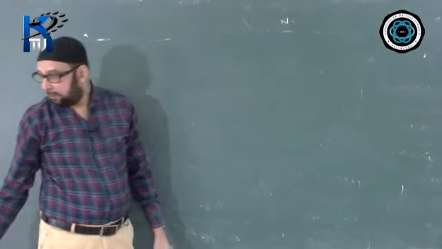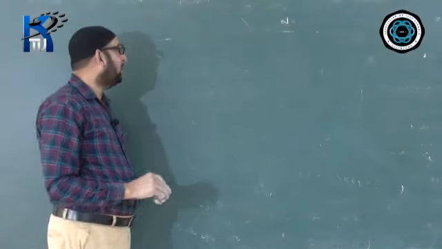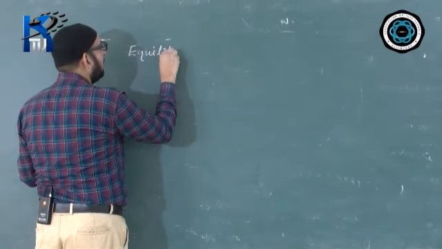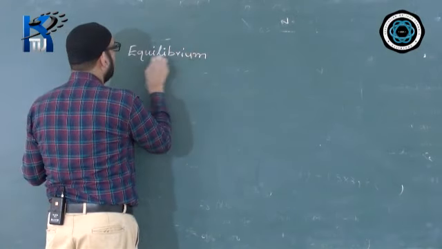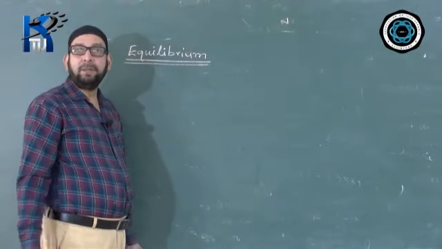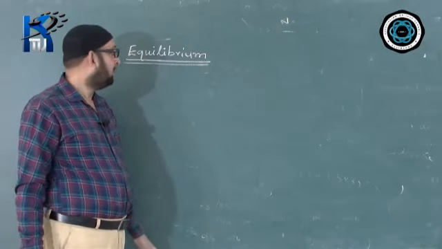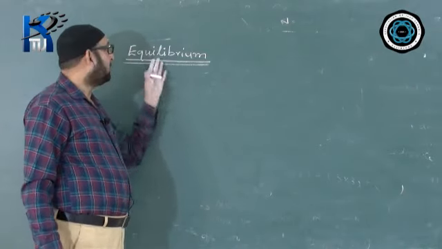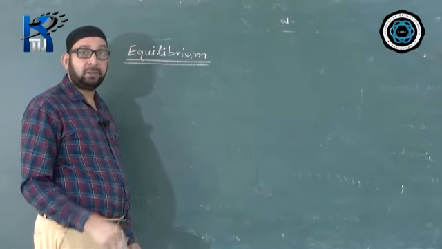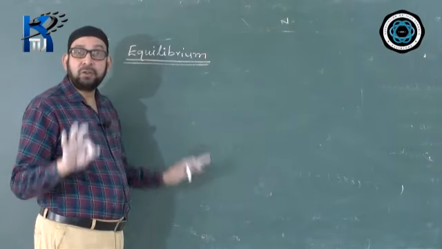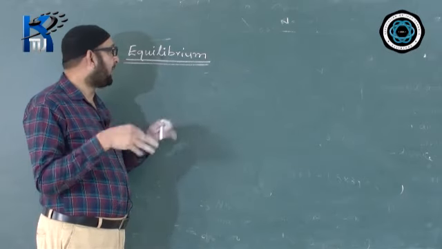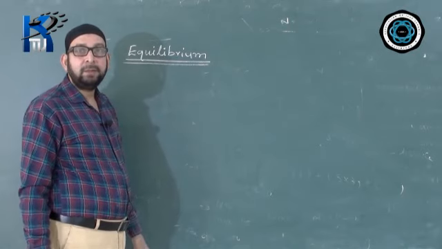Now we will be starting the next topic. New topic is equilibrium. Equilibrium, simple meaning, general meaning is balance. But what is the definition of equilibrium? We say that when the state of rest or motion of a body does not change under the influence of several forces acting on it, then the body is said to be in equilibrium.